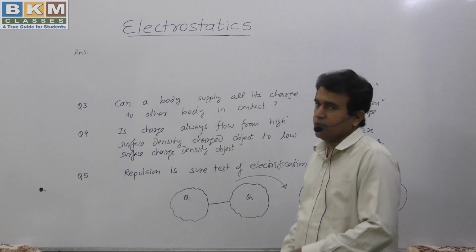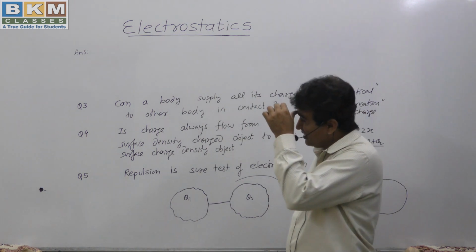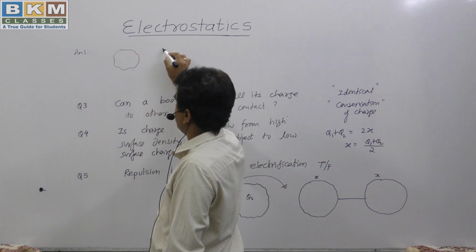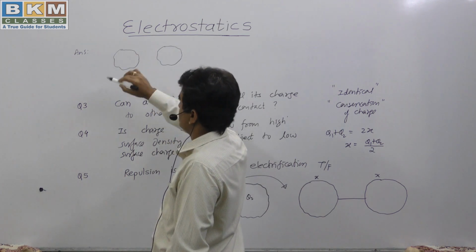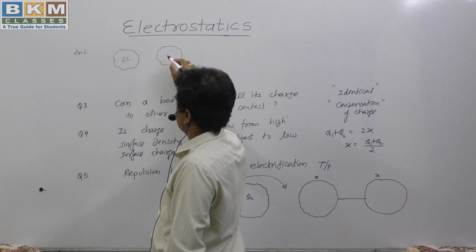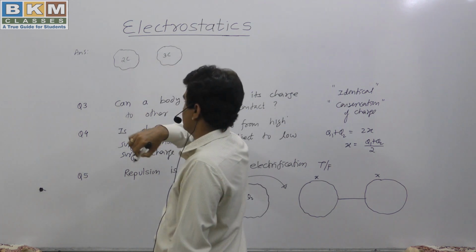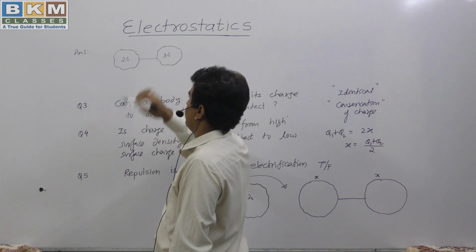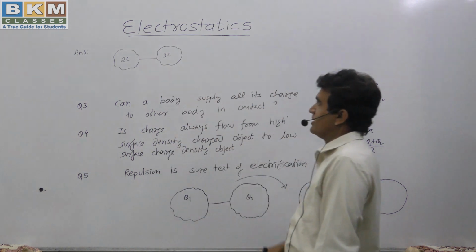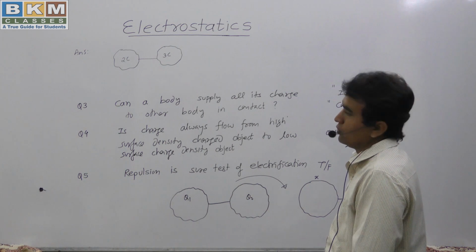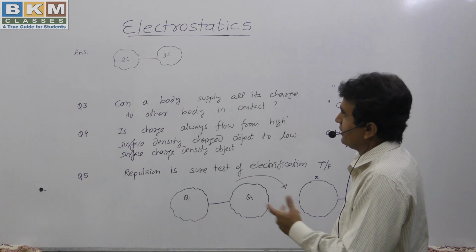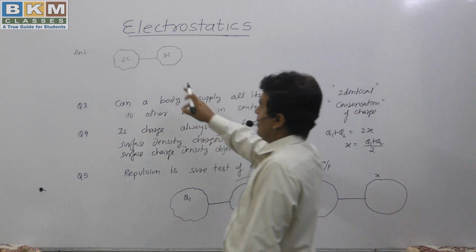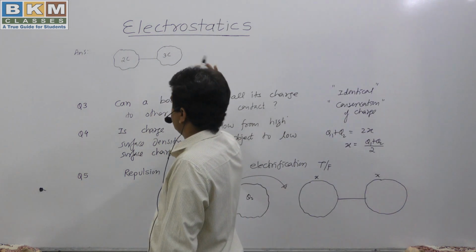How can a new student think about this? Suppose we have one body with 2 coulomb charge and another with 3 coulomb charge. When we connect them, we would say that if the two bodies are identical, they will each get (2 plus 3) by 2, half of the total.